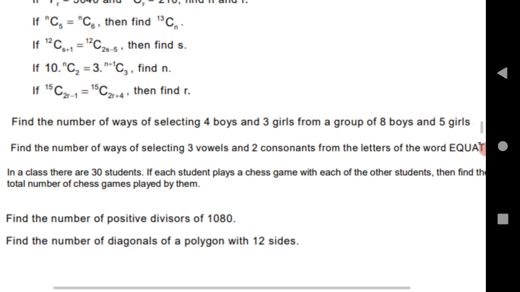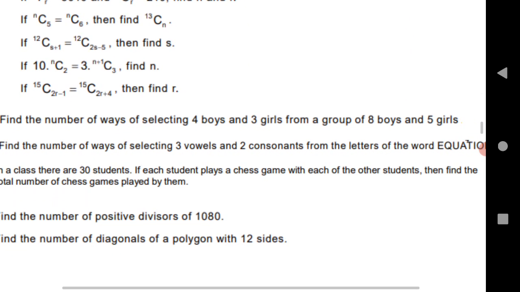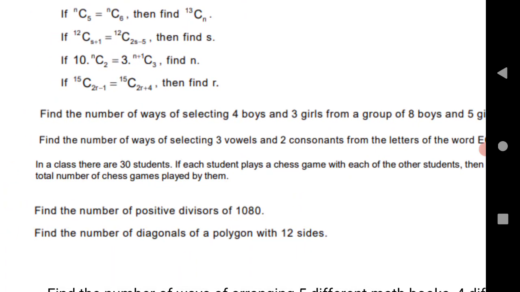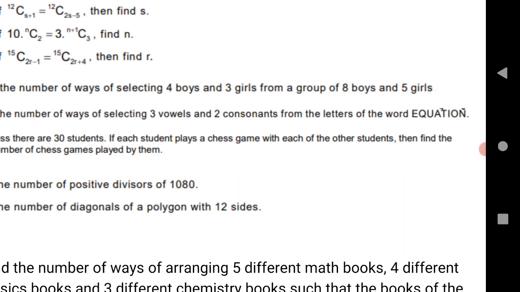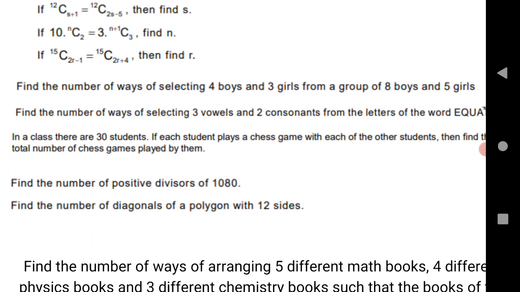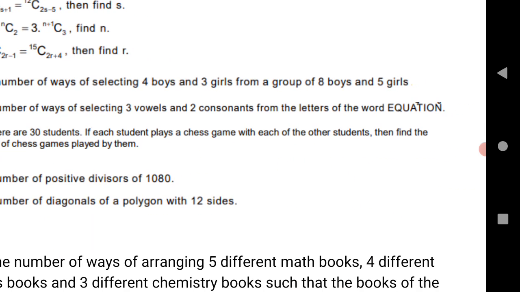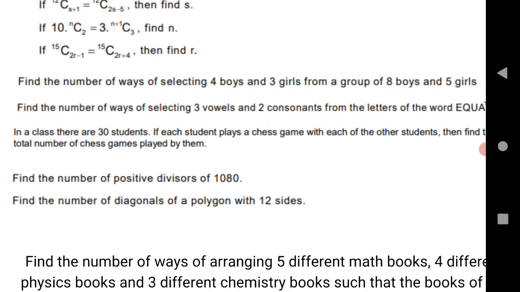Find the number of ways of selecting 4 boys and 3 girls from a group of 8 boys and 5 girls. Find the number of ways of selecting 3 vowels and 2 consonants from the letters of the word EQUATION. Next, in a class there are 30 students. Each student plays a chess game with each of the other students. Then find the total number of chess games played by them.